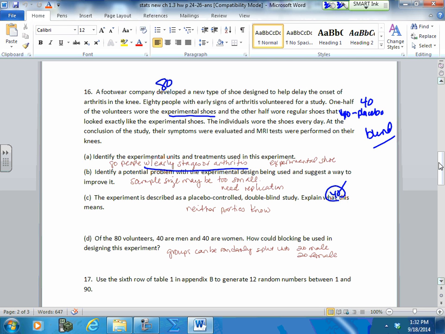And to make it double blind, don't forget the researcher also doesn't know. He's just given a box of A and B shoes, and he hands them out to the groups. And then at the end, he's told. Blocking, because you don't want to separate your groups into males and females, you would want to make 40 males and females in each group, and then maybe within here, block the men and the women within each group, but never keep two groups of completely separate men and women.